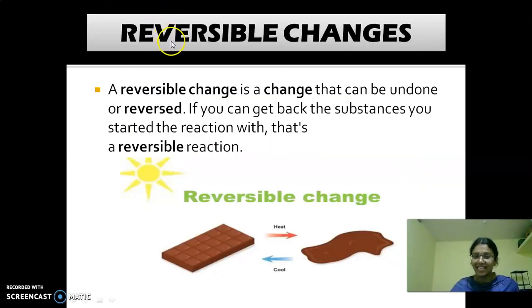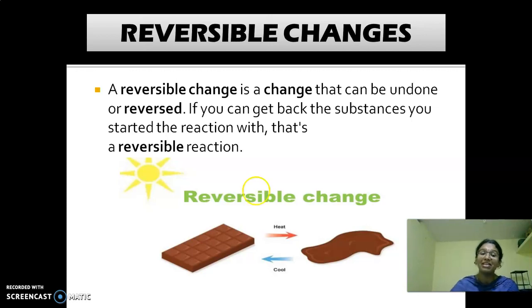Reversible changes. A reversible change is a change that can be undone or reversed. So, this can be done again or it can be reversed. If you can get back the substance you started the reaction with, that is called a reversible reaction. If you are able to get back the parent material, it is called a reversible reaction.